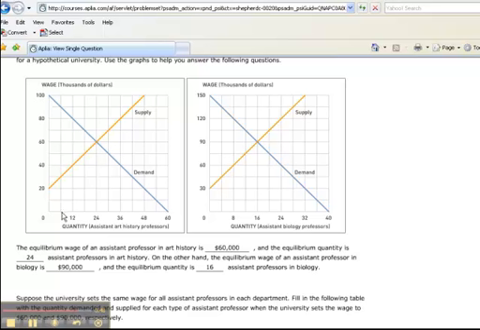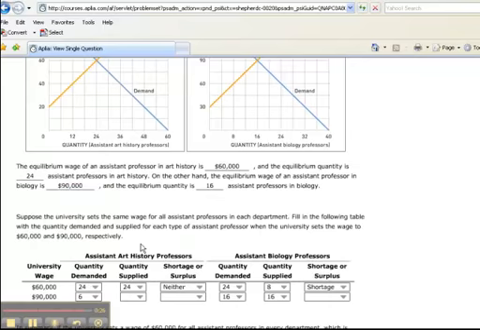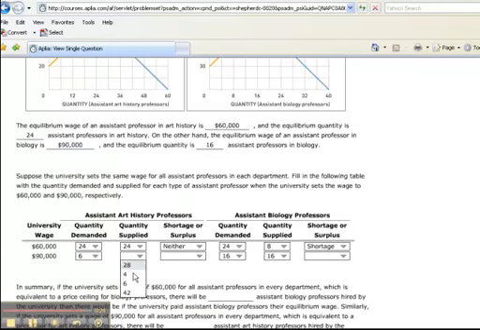The quantity supplied, again, come to $90,000, come all the way across until you hit the supply curve, drop down, and we're going to see that the quantity supplied at $90,000 is going to be equal to 42. So do we have a shortage or a surplus? 6 are demanded, 42 are supplied, so we have a definite surplus of art history professors in this situation.